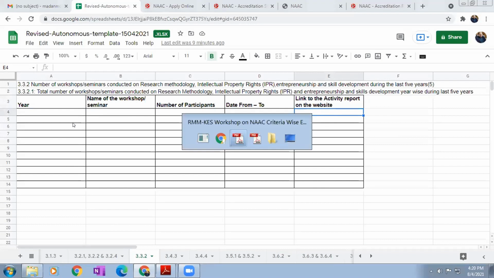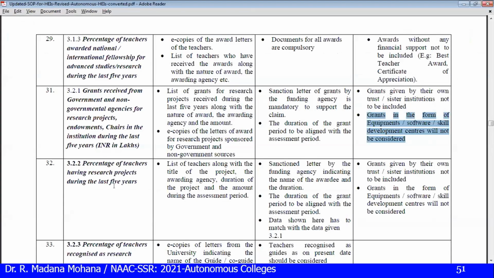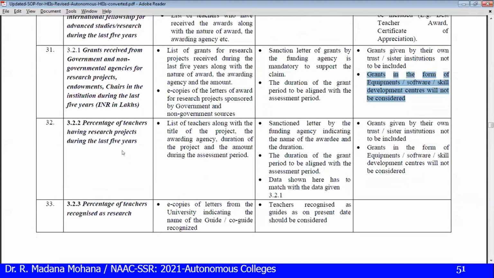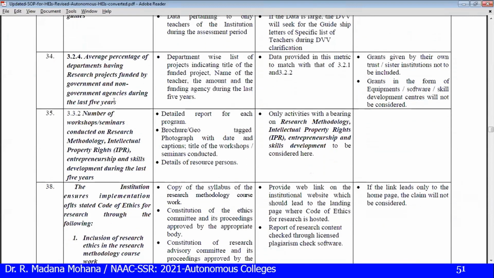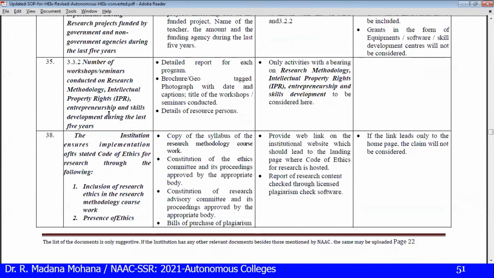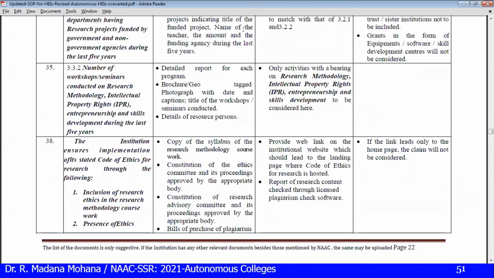Now let us see the SOP for 3.3.2. Here you can see the serial number 3.3.2. A detailed report for each program, brochure and geo-tagged photo. This is very important.